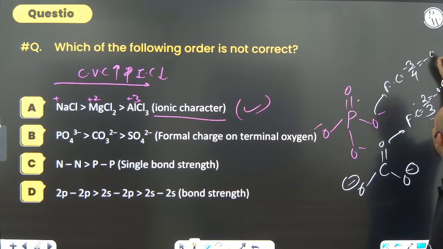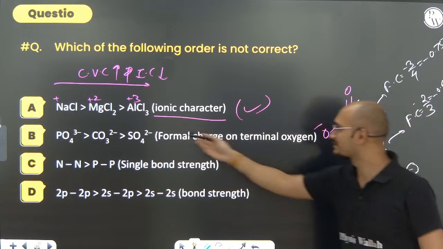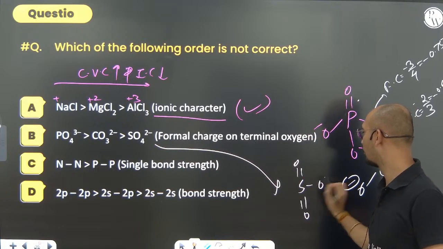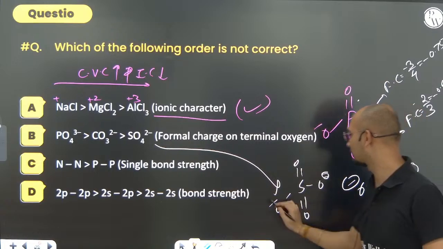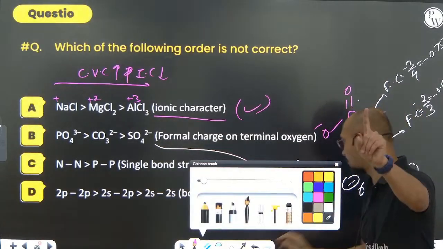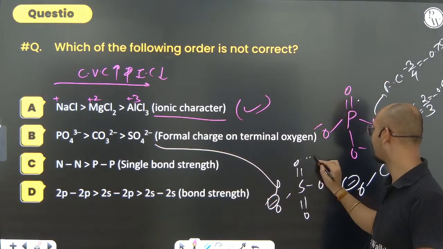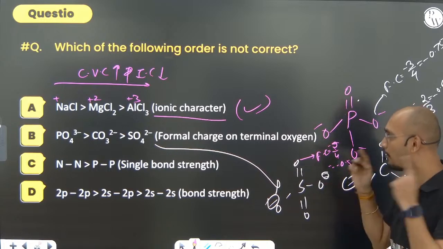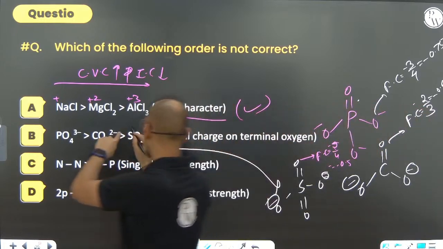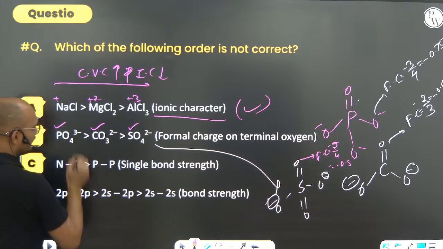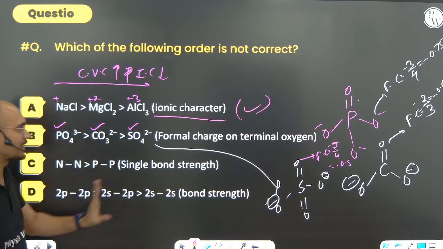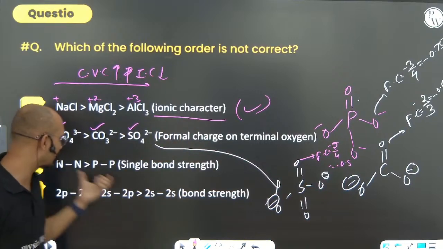That is minus 0.75 for phosphate. What about this sulfate? Sulfate S double bond O minus, O minus. How many negative charges are there? 2. But it is going to be divided into how many oxygens? 4. So every oxygen will get formal charge equal to minus 2 by 4, that is minus 0.5. Of course we can see that it is minus 0.5, minus 0.66, minus 0.75. Of course it is correct. Formal charge on terminal oxygen is perfectly correct.